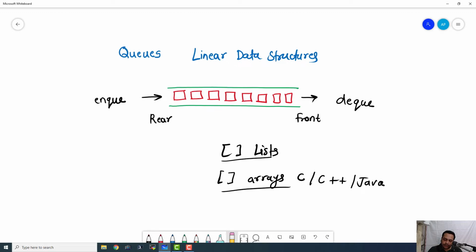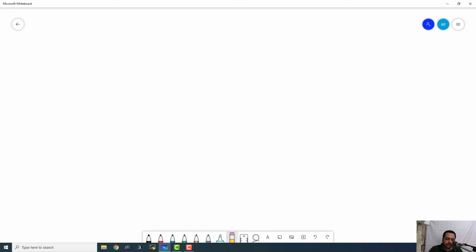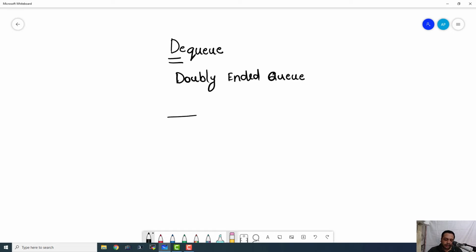Now there is another type of queue which is known as DQ. Okay, so the spelling for that is DEQUE. So it means doubly ended queue, and we can have a queue with two ends.